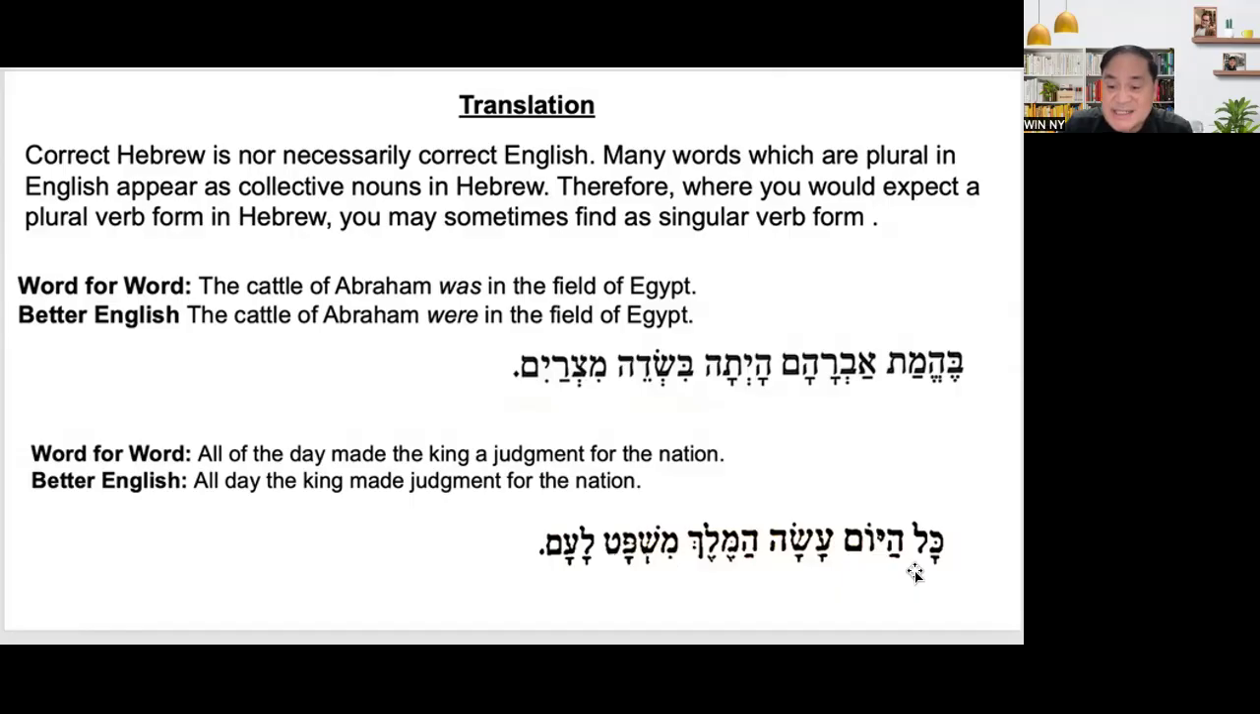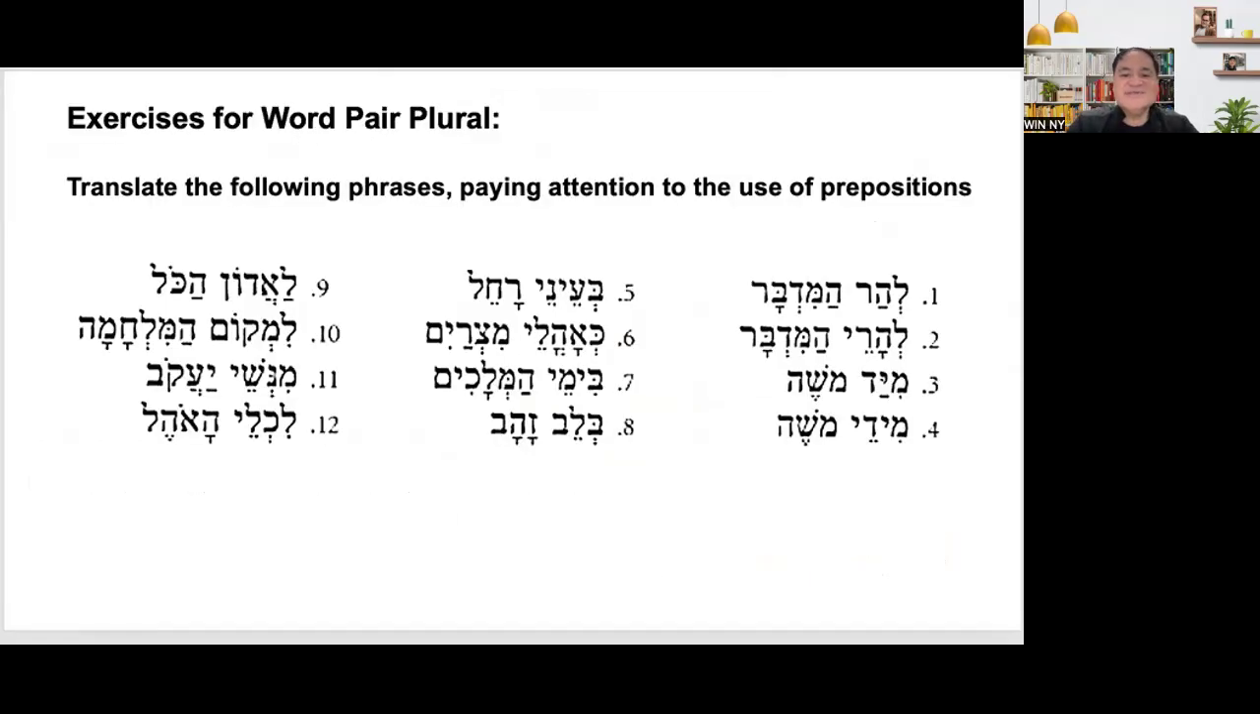But it should be translated according to better English. All the day, the king made judgment for the nation. Instead of saying all the day made the king, we will translate it as all the day the king made. Okay, the king made, instead of made the king. Okay, judgment for the nation. All right, so this is another exercise.